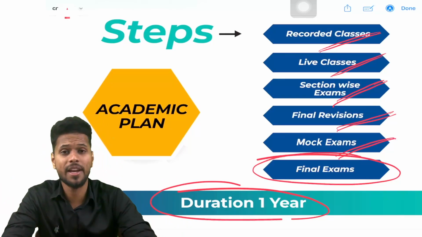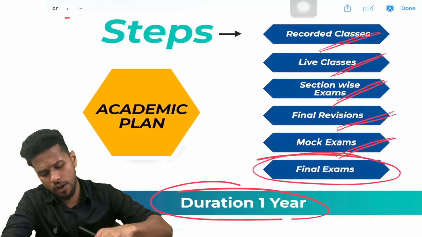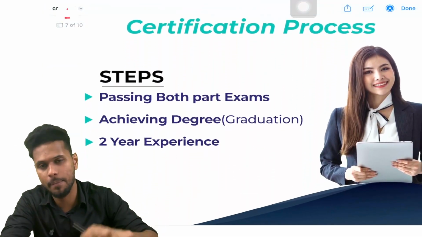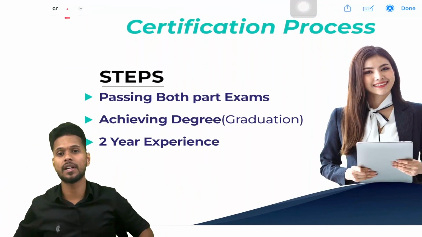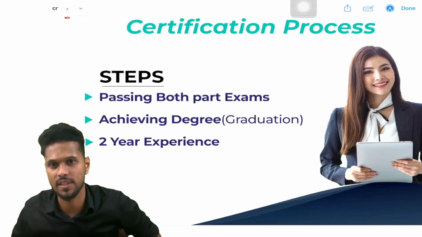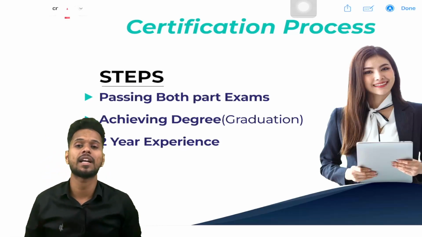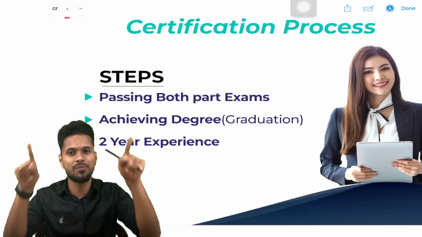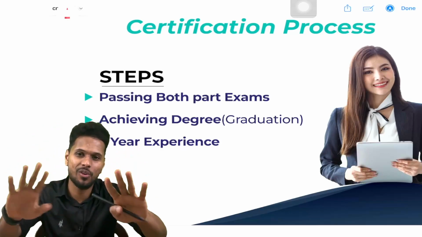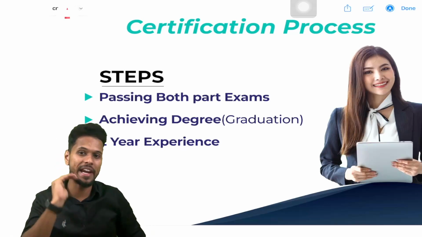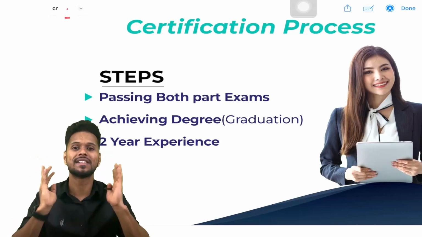So this is the manner in which we are planning the classes. Next is the certification process. That means once you have completed the part 1 and part 2 examinations, how to get the certificate, that is what we are discussing. My dear friends, this certification process is only for keeping the certificate in your bag or in your home, okay. In order to enter a job, you do not need the certificate.